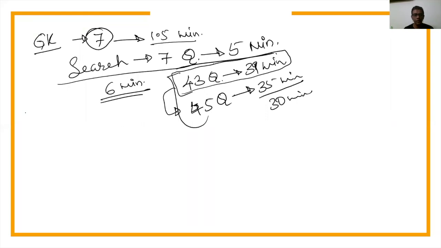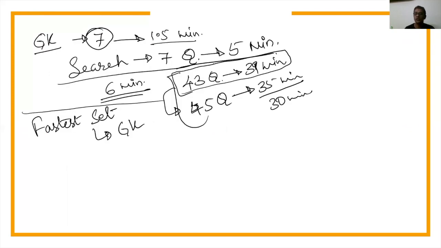So it's always important, or we always do this, that we always start with the fastest set. Fastest set is always GK for me, okay? Irrespective of whether I know GK or I do not know GK. The next fastest set is the questions where I am very, very strong, is my strength. It may be physics, chemistry, maths, English, anything. Something that I'm very strong at. Are we clear till here, guys?